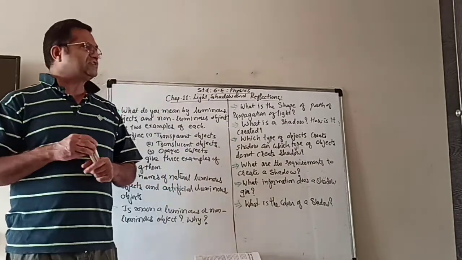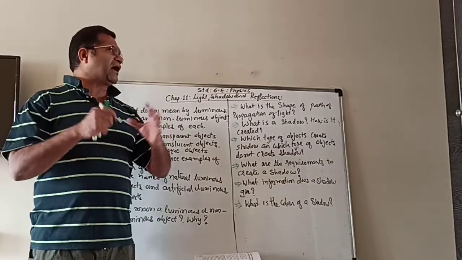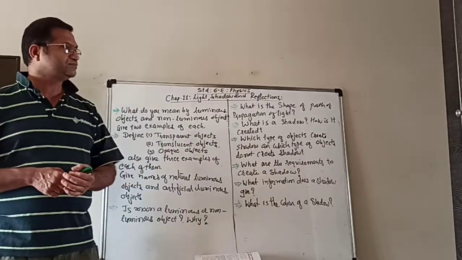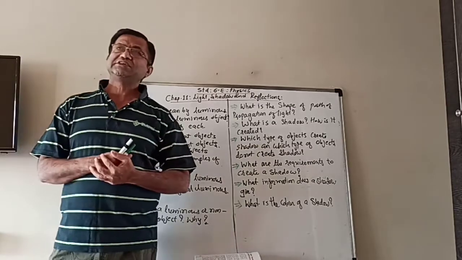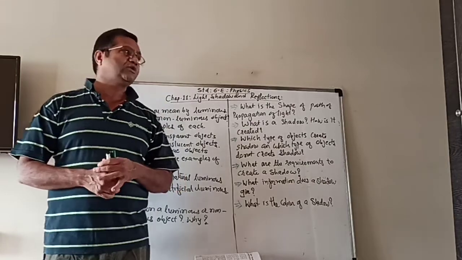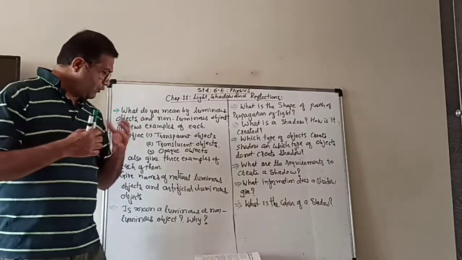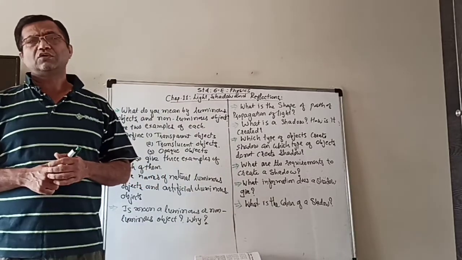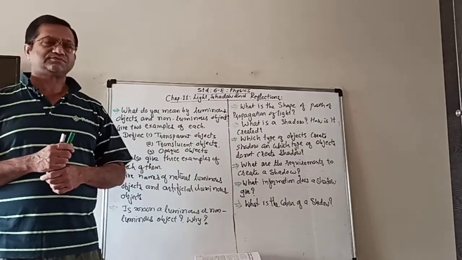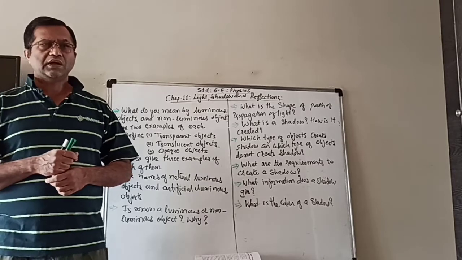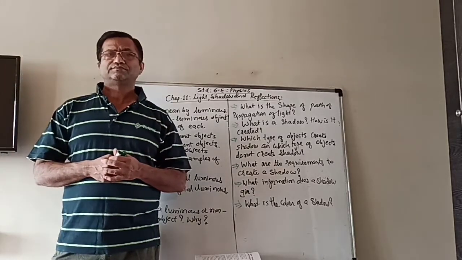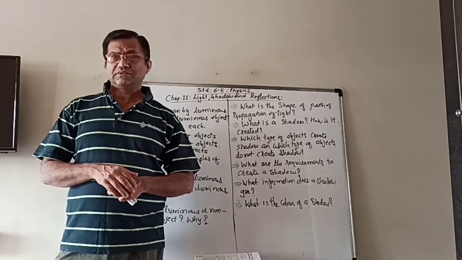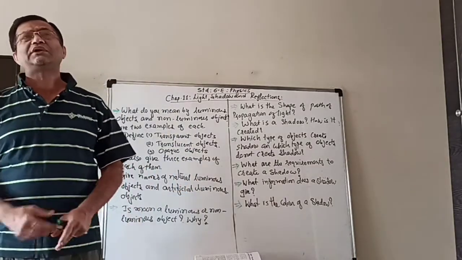Now, as we saw, in a dark room we cannot see anything, but when you light a candle, then you can see the things around you. Similarly, when you switch on a torch, the torch bulb glows and it gives light and the things are visible to us.